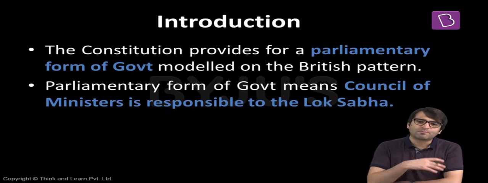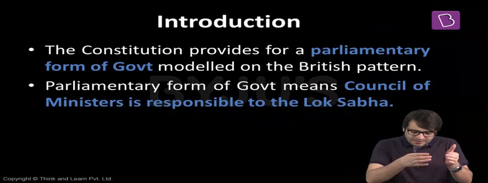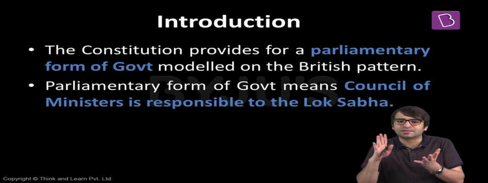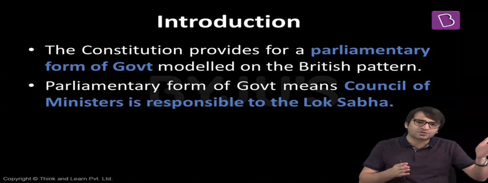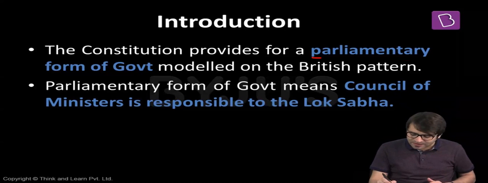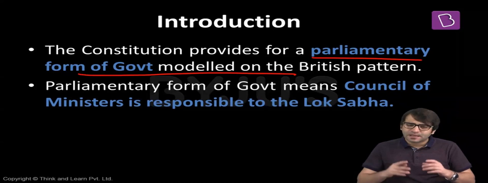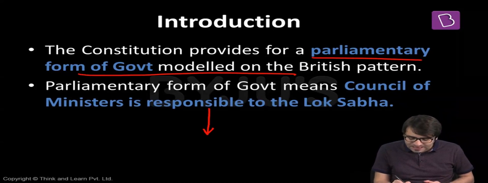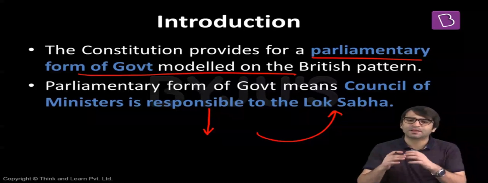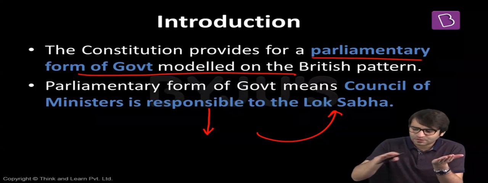And why is that? Because we follow the parliamentary form of democracy. And in the parliamentary form of democracy, it is the Council of Ministers headed by the Prime Minister which has got the real powers and not the President of India. And our parliamentary democracy is modelled along the lines of the British constitutional scheme. That means our Constitution provides for a parliamentary form of government which is modelled on the British pattern. And what is this parliamentary form of democracy? Parliamentary form of democracy means the Council of Ministers is responsible to Lok Sabha. And I'll explain how. We have two houses of Indian Parliament. Upper House, Rajya Sabha; lower house, Lok Sabha.